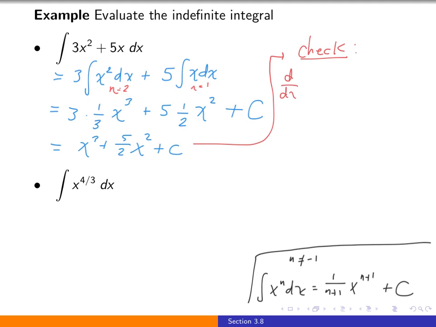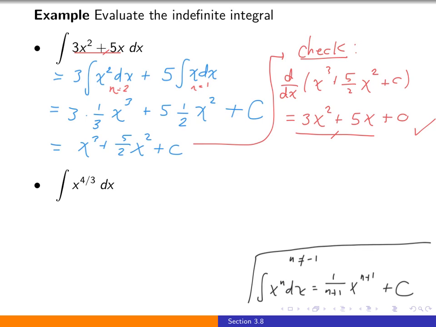If we differentiate x cubed plus 5/2 x squared plus c, term by term, we get 3x squared plus 2 times 5/2 x to the first, and I'll write a plus 0 where we differentiated the constant. But note, the 3x squared plus 5x is exactly that integrand function. So check. We've evaluated properly.